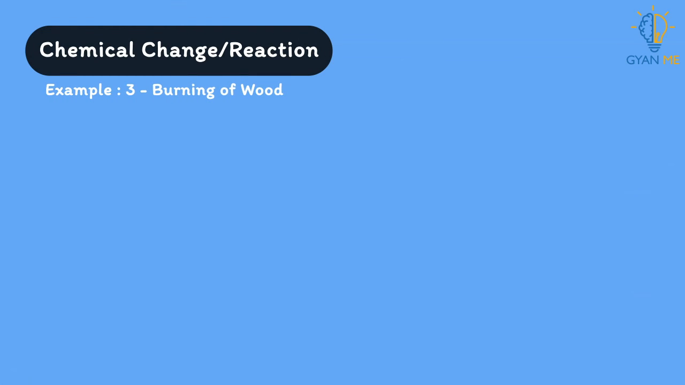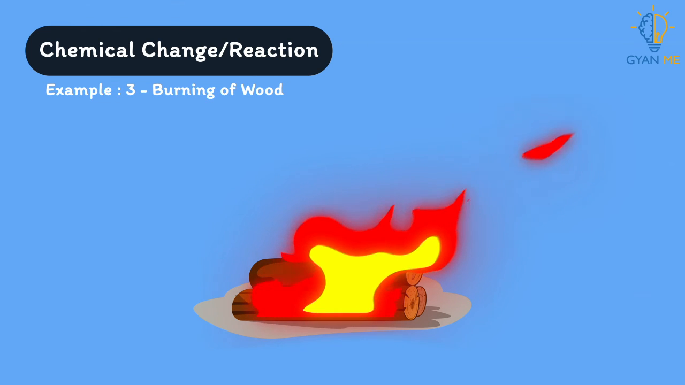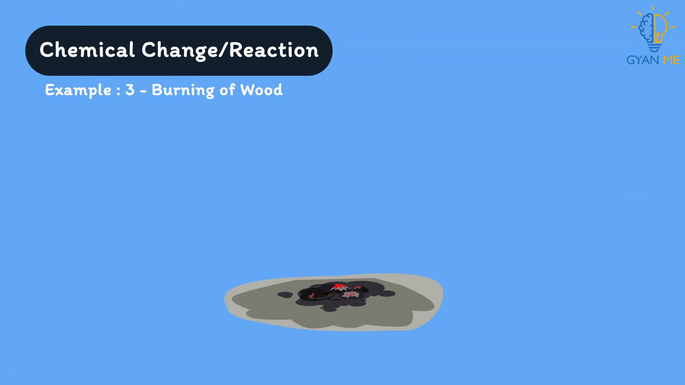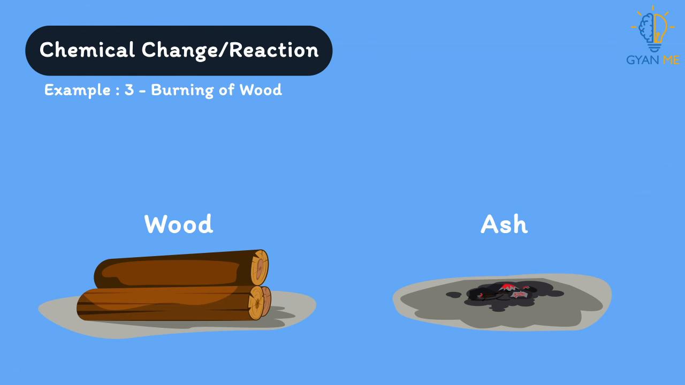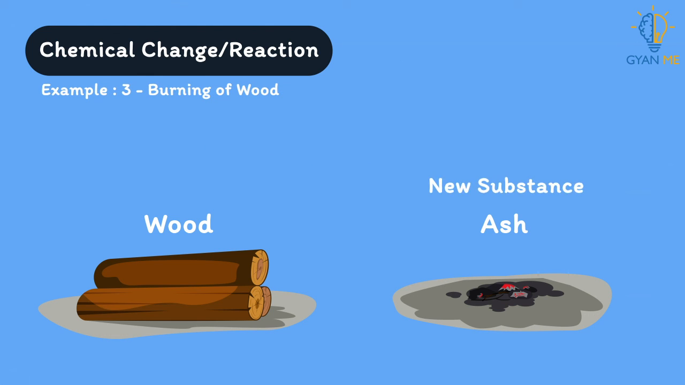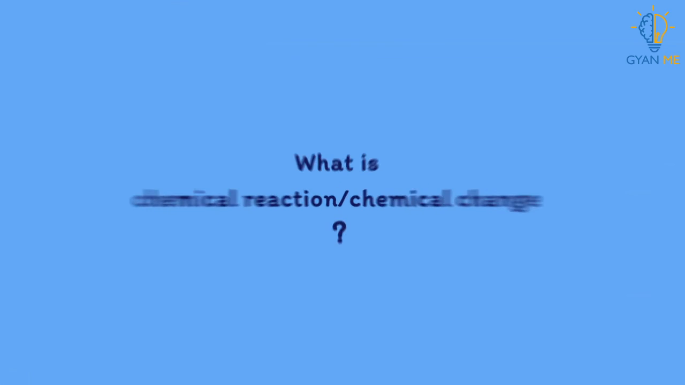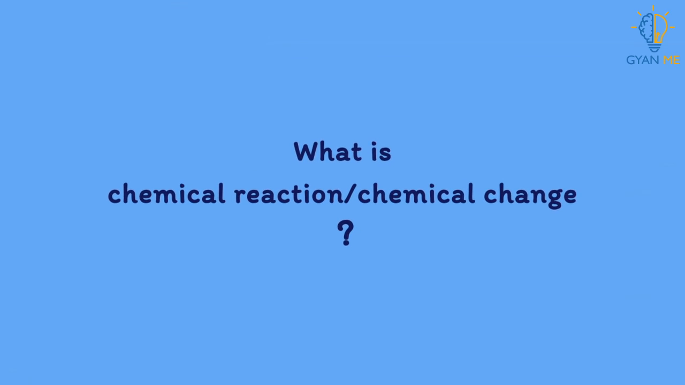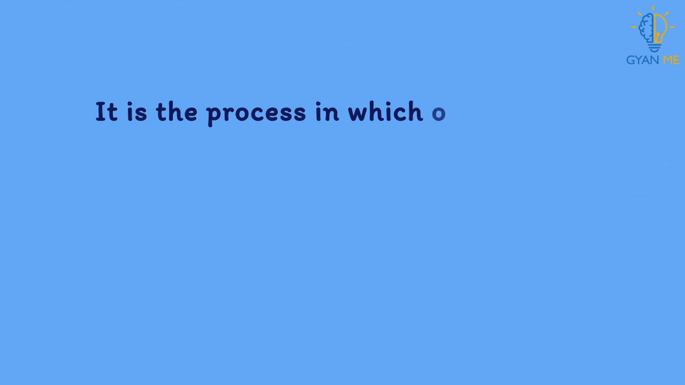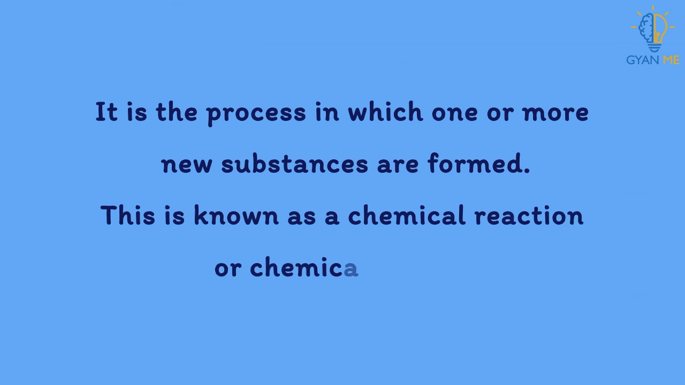Let us take one more example, that is burning of wood. When wood is burned, it turns to what? Yes, ash. Here, are the properties of wood and ash the same? No, they are different. So, ash is our new substance. Thus, what do we conclude? What is chemical change or chemical reaction? It is the process in which one or more new substances are formed. This is known as chemical reaction or chemical change.